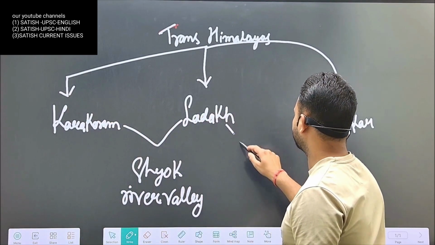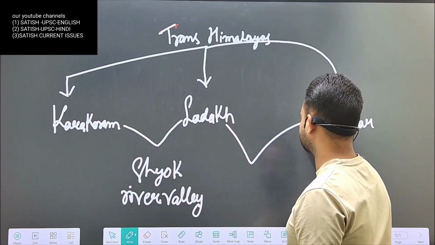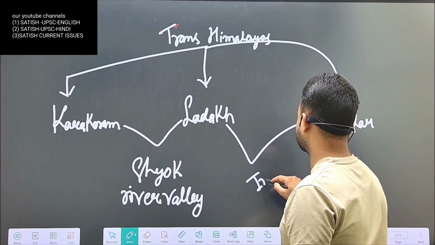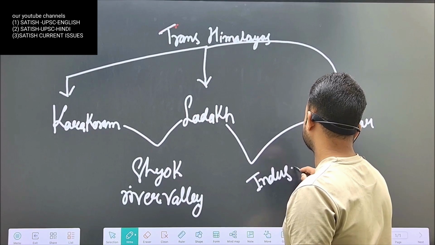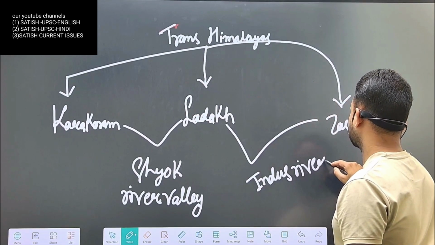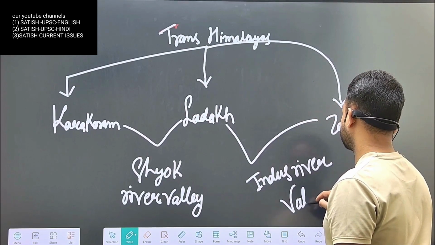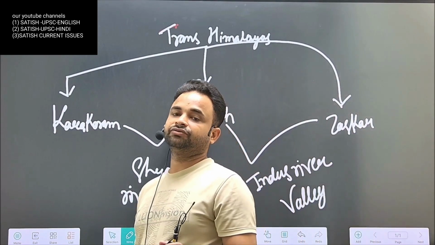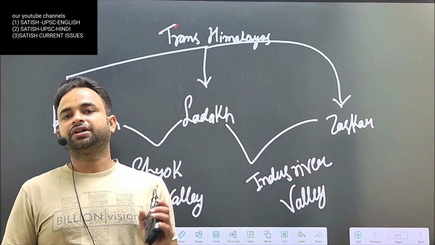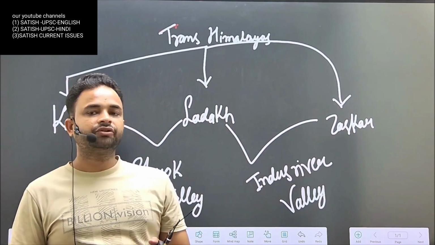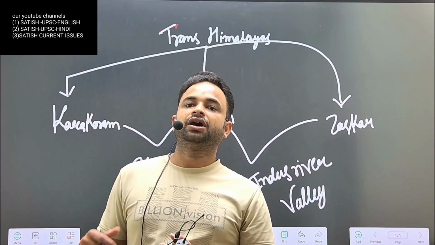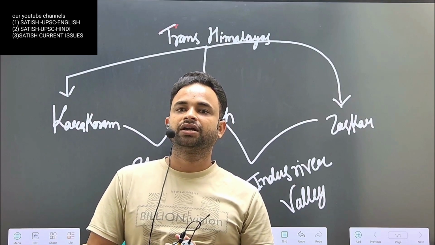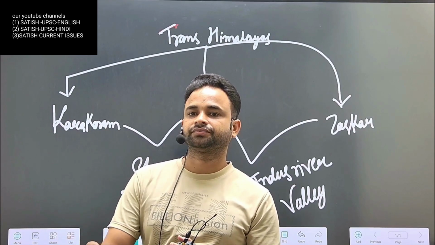And in between Ladakh and Jaskar, you can see Indus River Valley. So these are valleys which are situated in Trans Himalaya. Now we will see one by one about Karakoram, Ladakh, and Jaskar range.